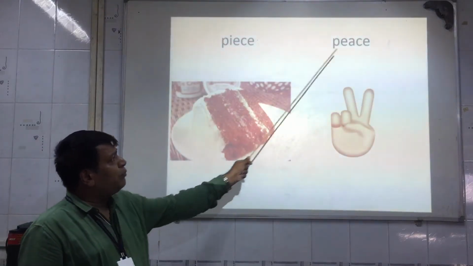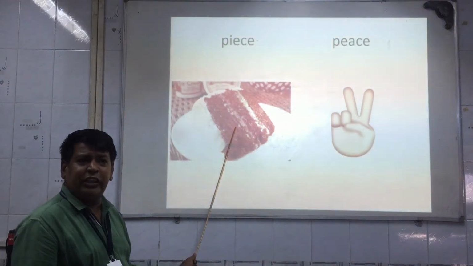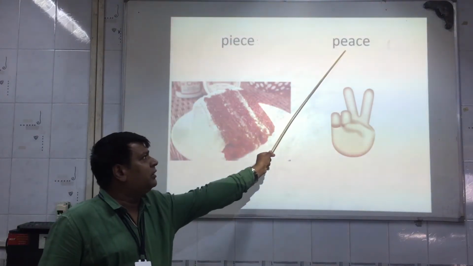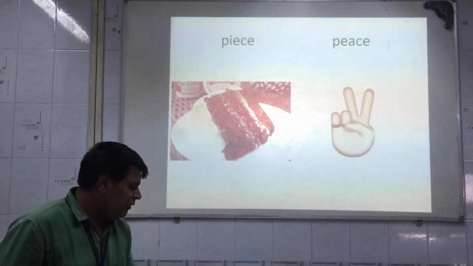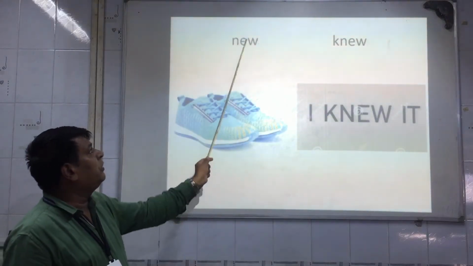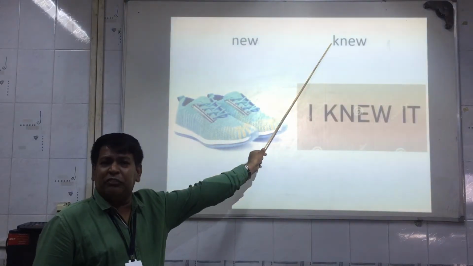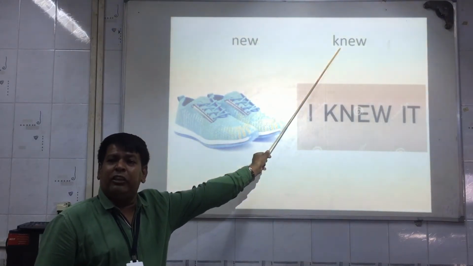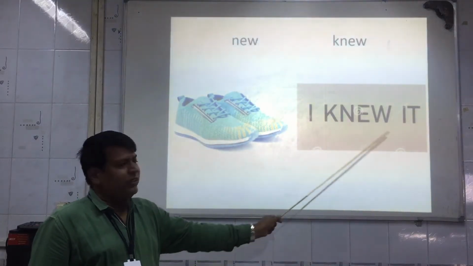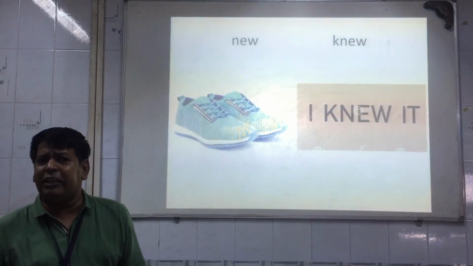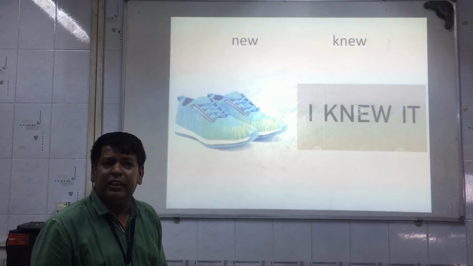See the next pic now. Piece and peace. See, peace means calm, and this piece means a bit of anything, a bit of a piece. Understood all of you? See the next one, new, brand new, and knew, which we knew already. That is, the past tense of know is knew. So I knew it. It sounds the same, but again I would like to say the meanings and the spellings are totally different.